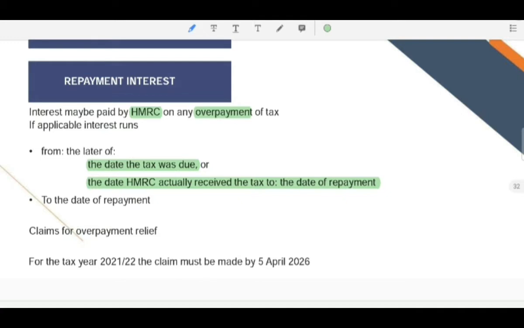So first we need to identify the later date from the two dates: the date the tax was due or the date HMRC actually received the tax. From this later date to the date of repayment, this is the period for which we receive interest.